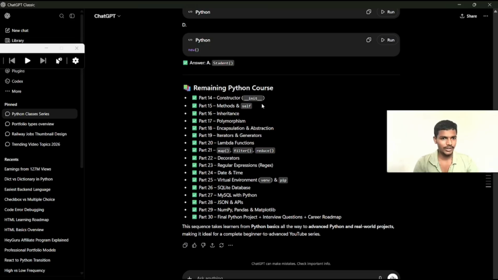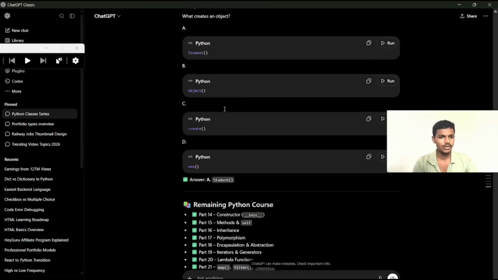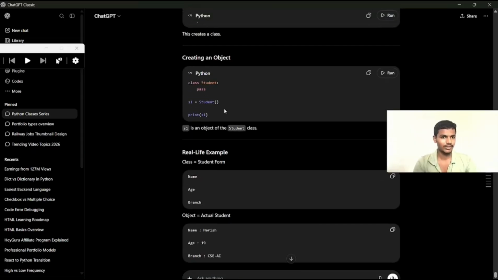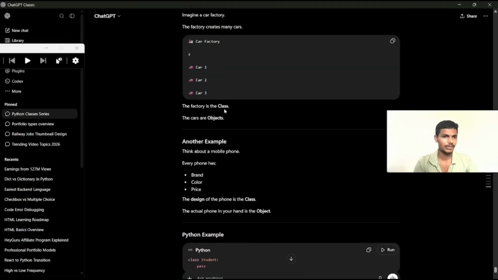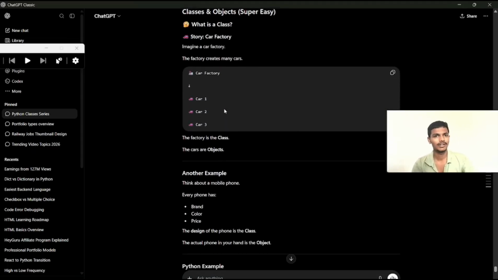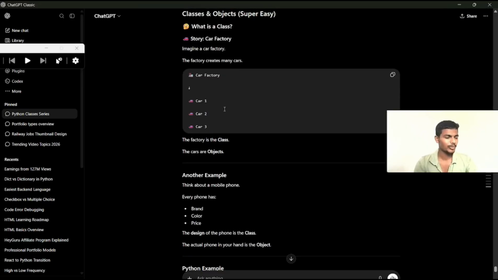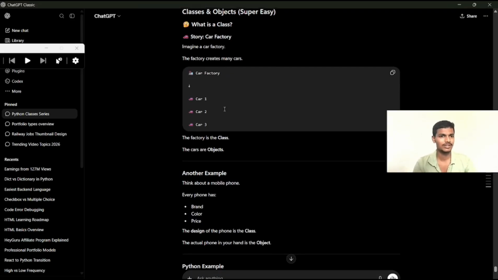Now we have already completed this topic. In case you have any doubts about this topic, you can ask me and I will explain in an easy way. A class is a blueprint. It's like a blueprint structure. In classes and objects, we can use functions, abstraction, and many other features.